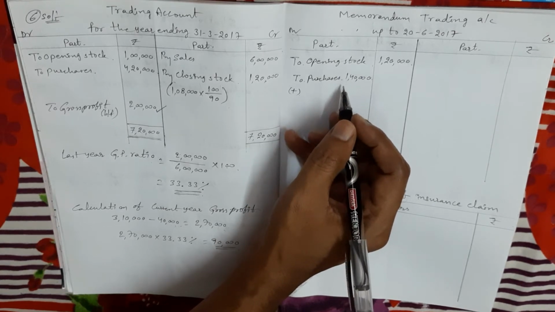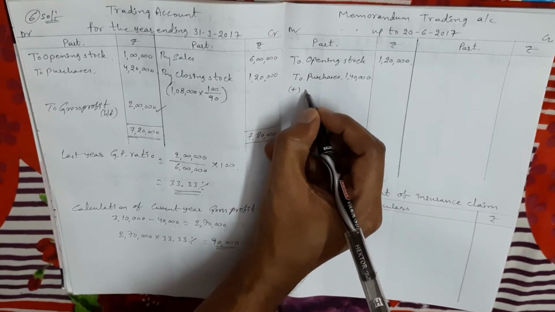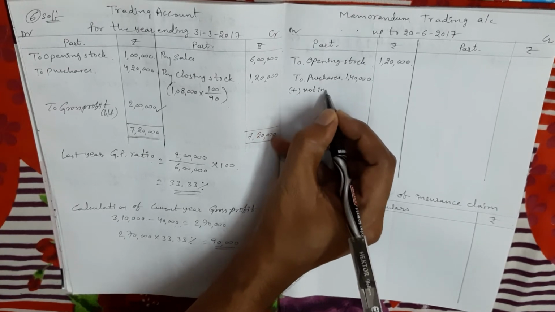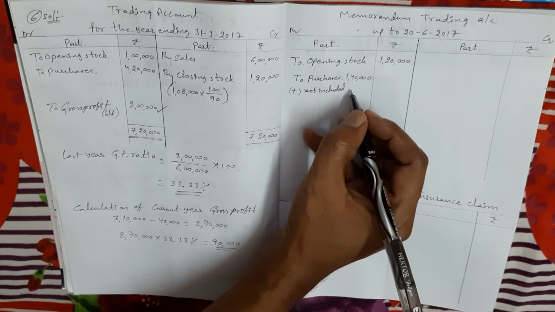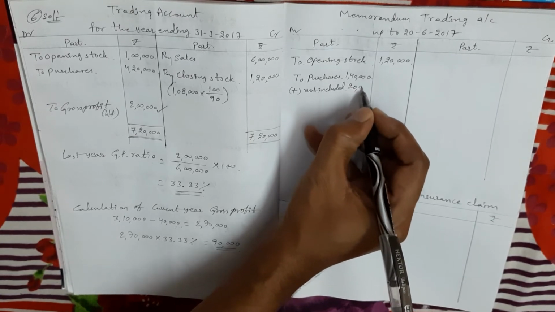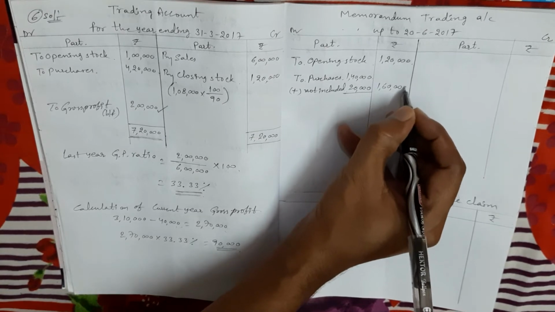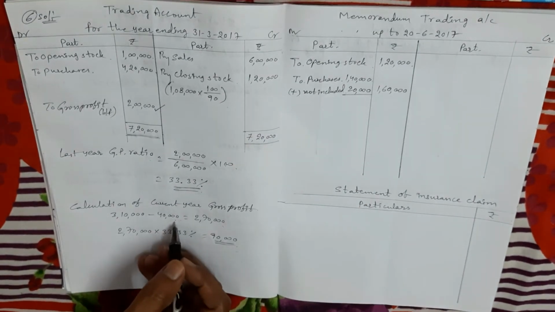But in the fire accident those goods were also destroyed, so we have to add that amount. So add the not included amount, that is 20,000. So in the outer column we show 1,60,000. So these 2 points are also important in this problem.